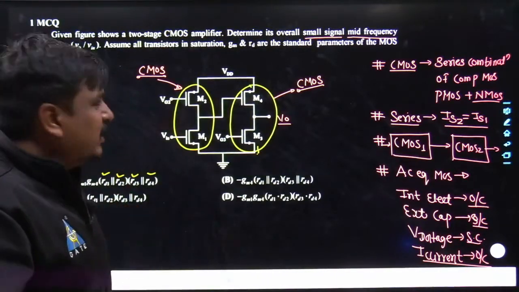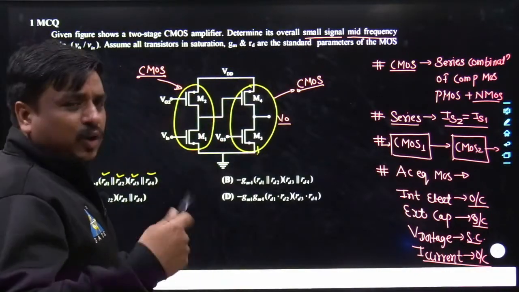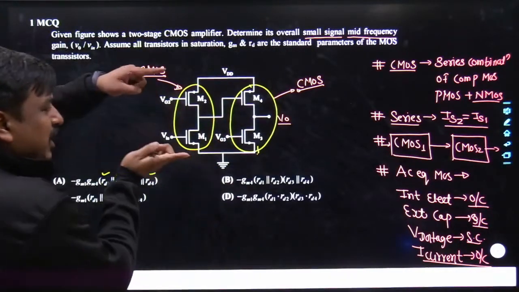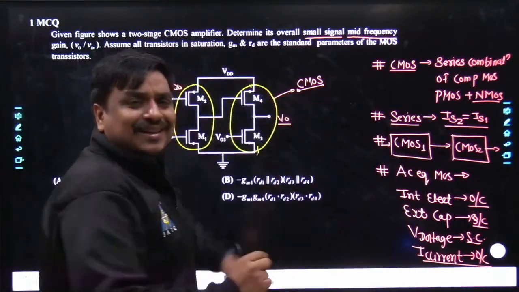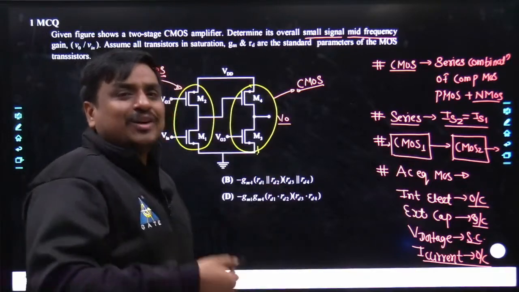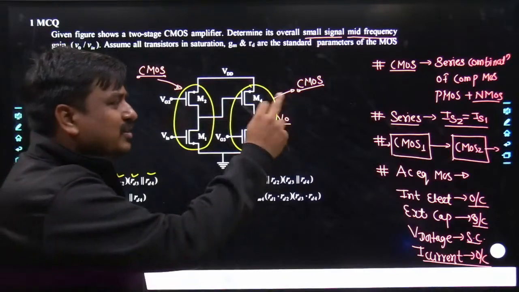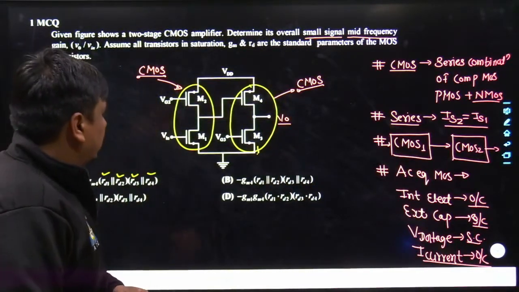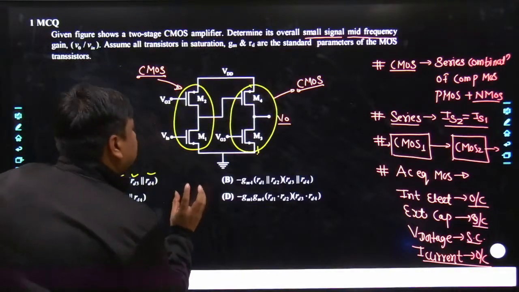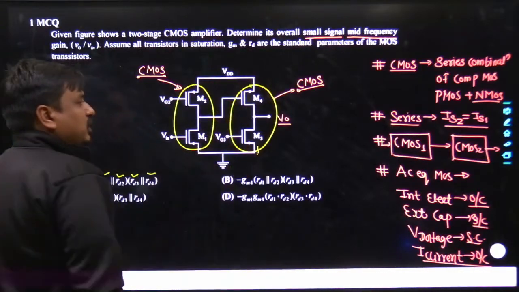If you are doing the AC analysis, all of the transistors have to get replaced by their AC equivalent. And what about the AC equivalent of the MOS? First you have to see the voltage difference VGS. The VGS would decide the output current, that's nothing but gm times VGS. What is the gm over there? The gm is nothing but the trans conductance of that given MOS. And what's the RD over there? The RD is nothing but the drain to source resistance. So I am going to replace that circuit over here, that circuit over here, that circuit over here, that circuit over here.